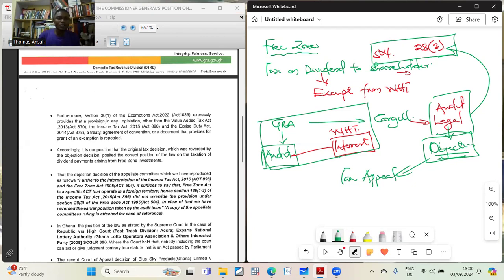So it tells you that Section 38, subsection 1 of the Exemption Act has also come out to expressly repeal certain exemptions. So that is in this act.